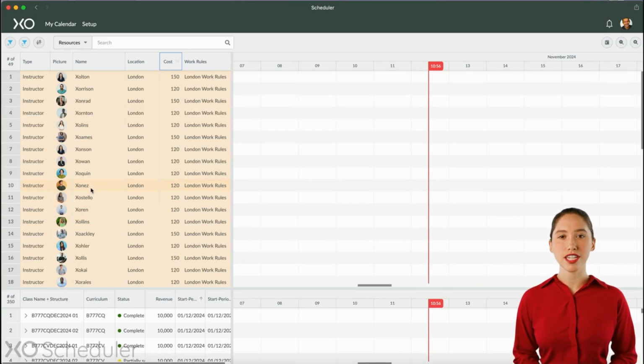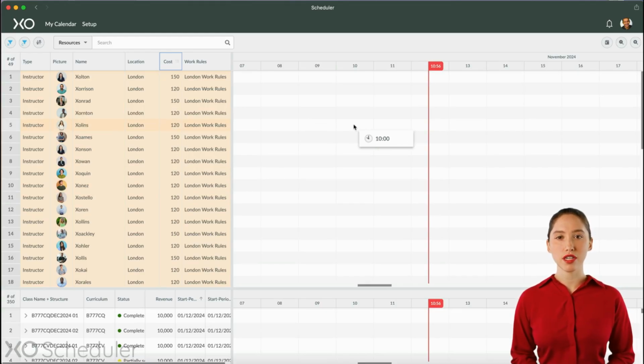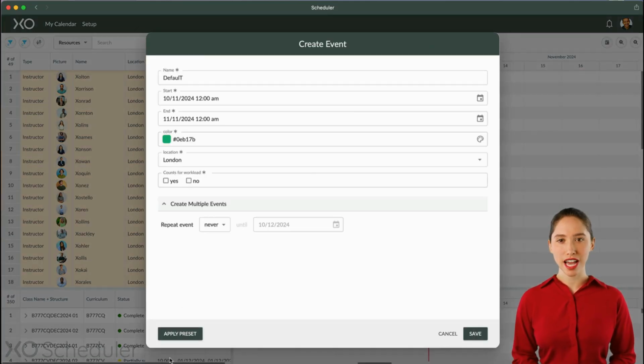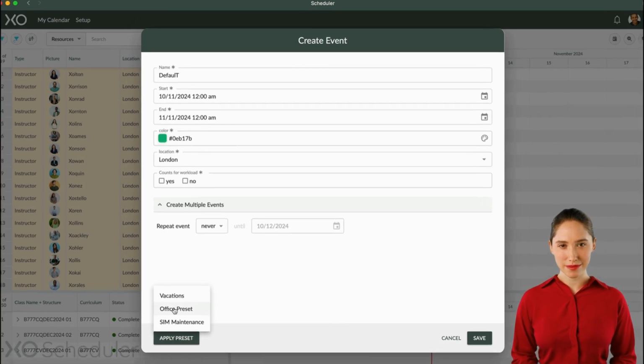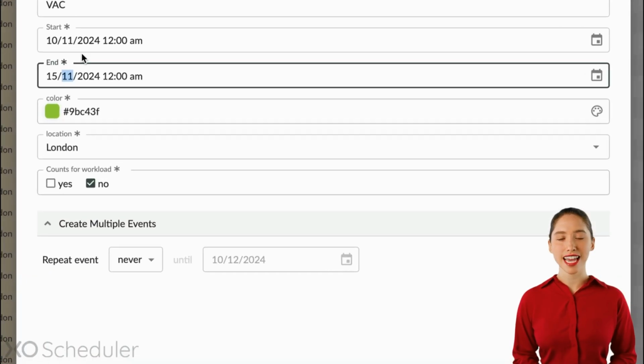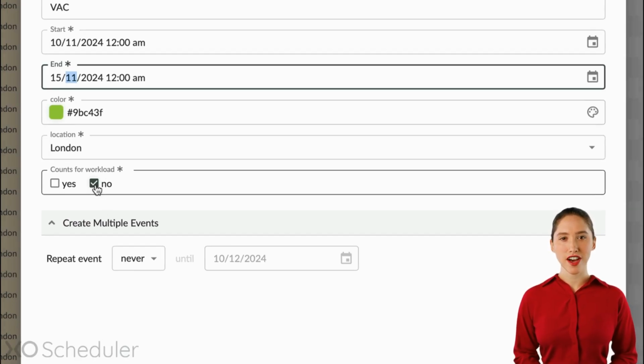One important point before scheduling, we usually assign other activities to our instructors first, like for example, vacation, sick days, or office work. These activities are assigned manually. For example, right-click here to create a new event, and from the presets, choose vacation. Let's say from November 10th until midnight of November 15th. Vacations typically are not considered to be working time, so we select No for the count as workload option. Finally, we save the event.